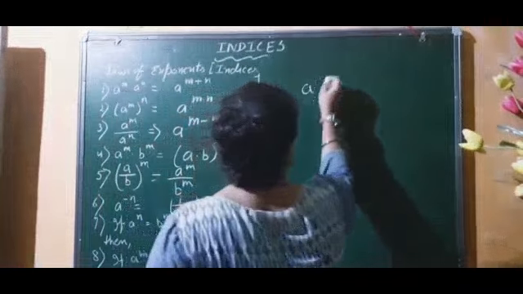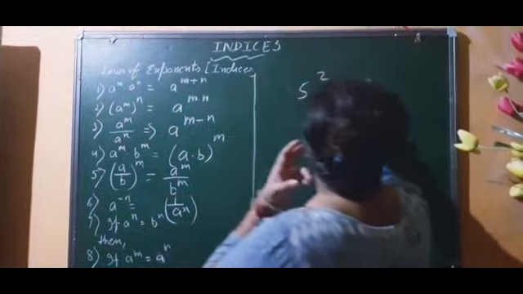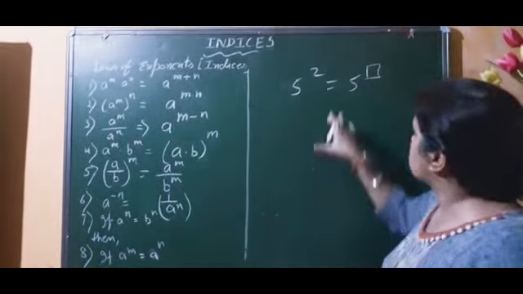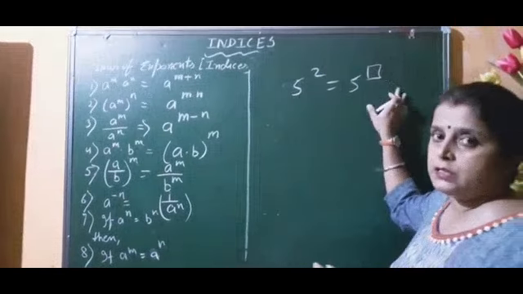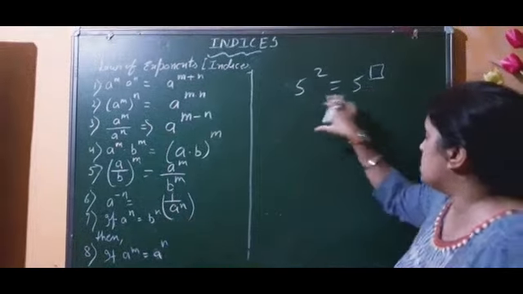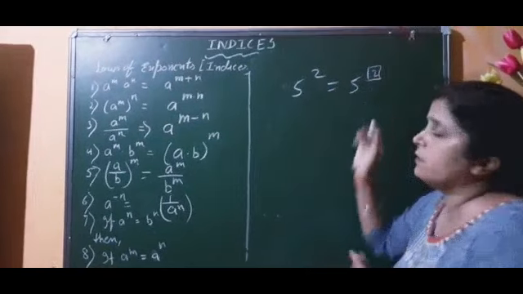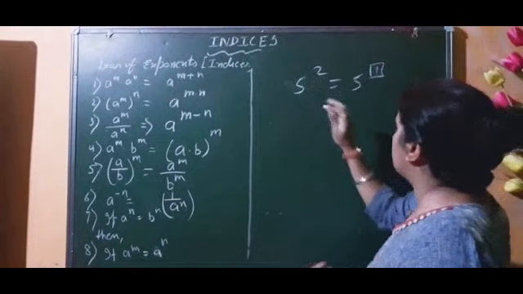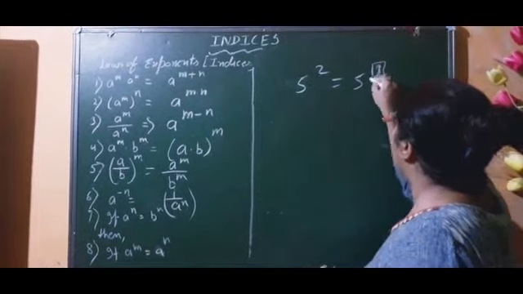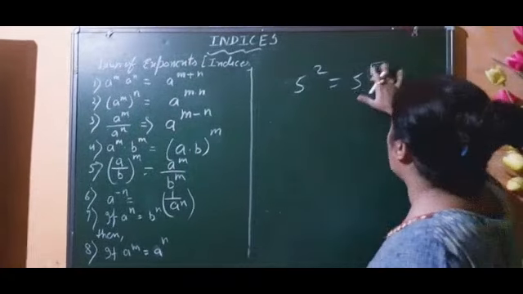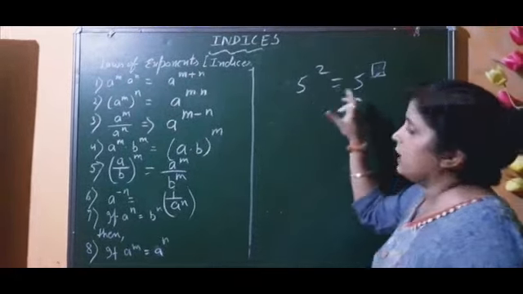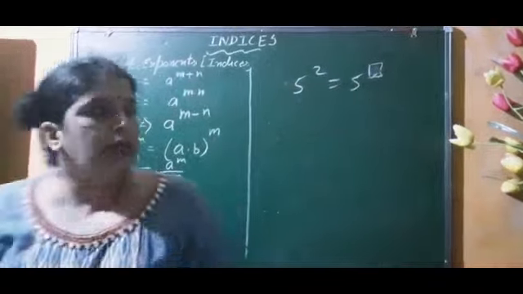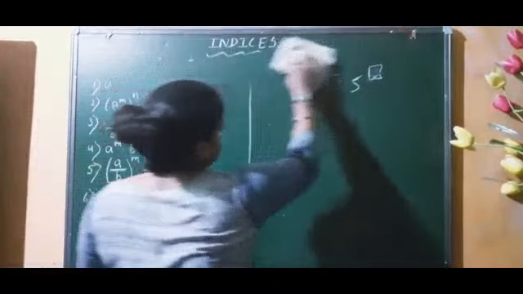My question said that 5 square is equal to 5 to the power dash. Means what? Already it is given that both numbers are equal, in LHS and in RHS. Bases are equal. If it is 5 square, naturally this will be 5 square. We can't write that 5 to the power 1 is equal to 5 to the power 2, or 5 to the power 3 is equal to 5 to the power 2. You got it. What we want to say is, if the bases are the same and they are equal to each other, then powers must be equal to each other. So these are the formulas we are going to use in this chapter, children.